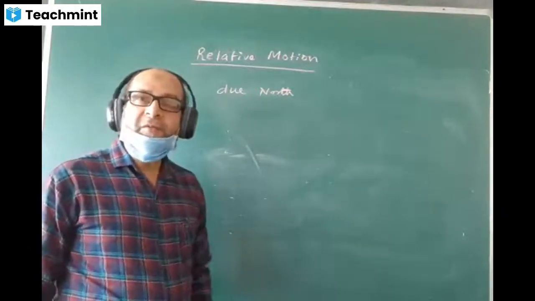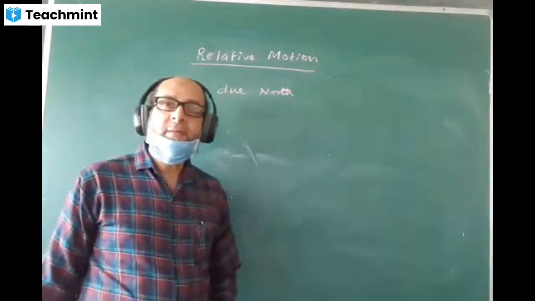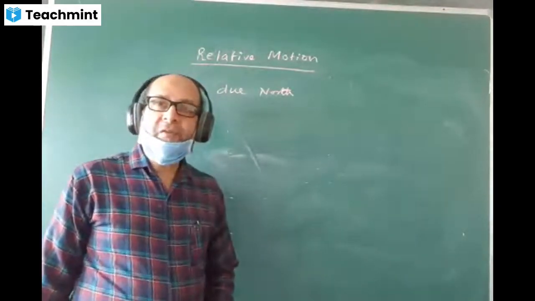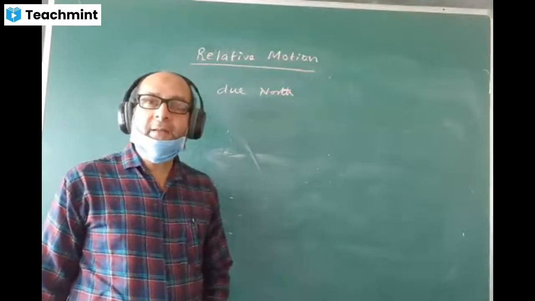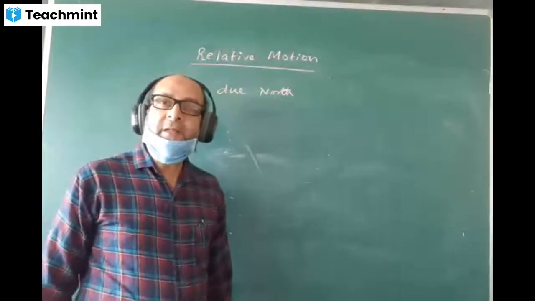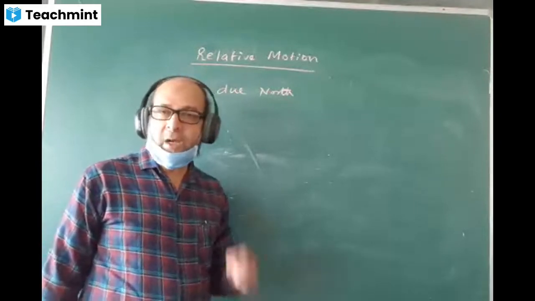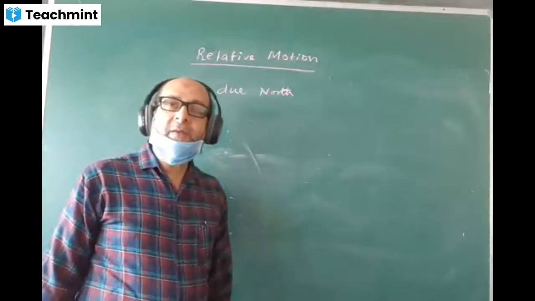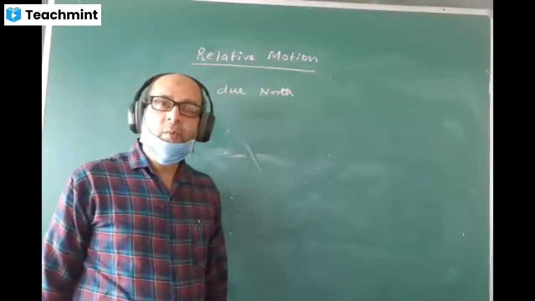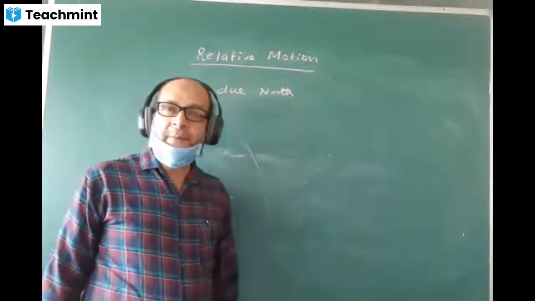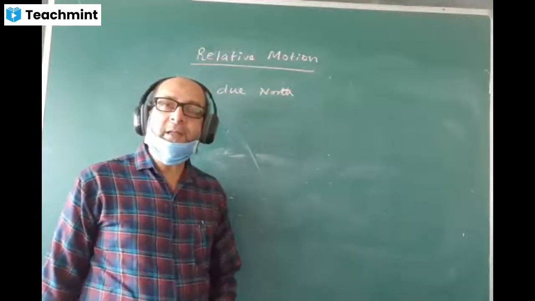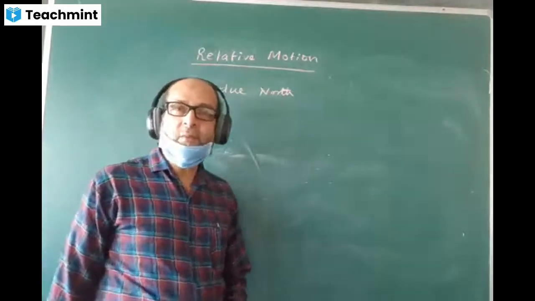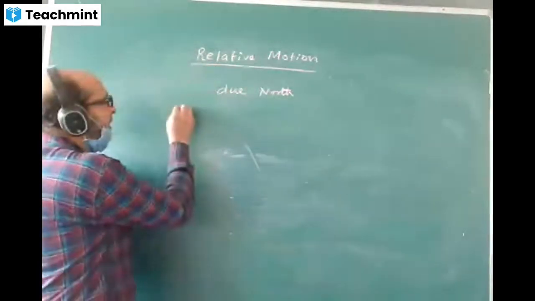Find, number one, the relative velocity of car A with respect to car B. That is the first part. And number two, relative velocity of car B with respect to car A. Okay, these two things we have to find. Now see the answer, how we are doing it.